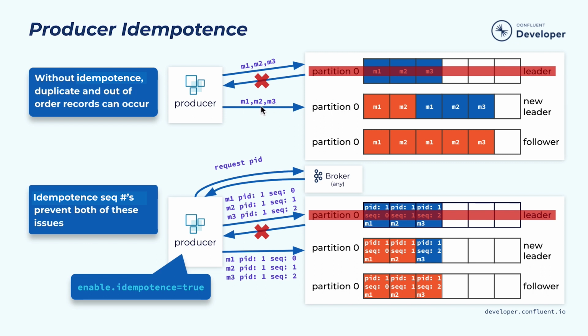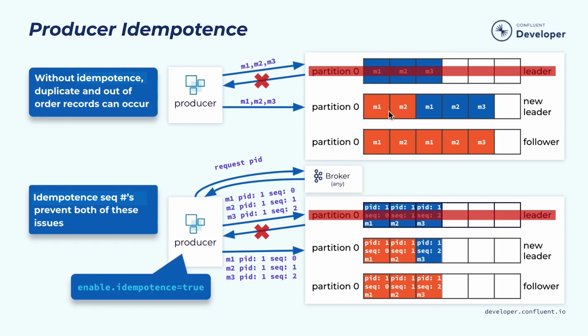So it will send M1, M2, M3 again. In this case, since the new leader doesn't know this is actually a duplicate of the previous send, it will just forcefully take those records in its log. Now you can see we have introduced some duplicates because M1, M2 have been received twice, and we are also introducing a violation of the ordering guarantees because now M1 appears to happen after M2, even though technically it's sent before M2. So to solve this problem, we have introduced another feature called idempotent producer.